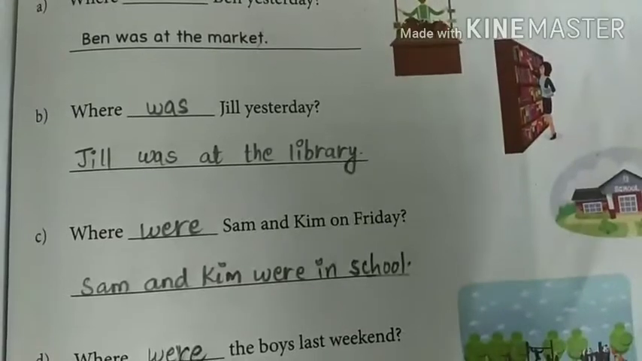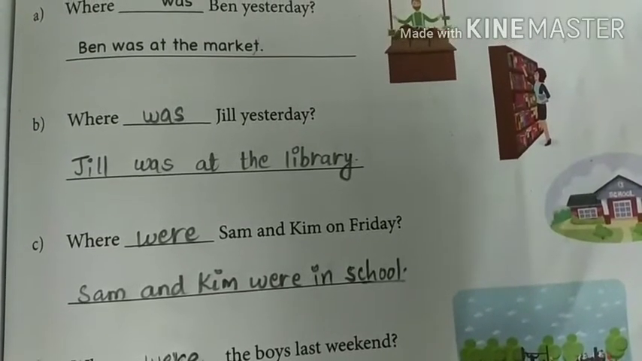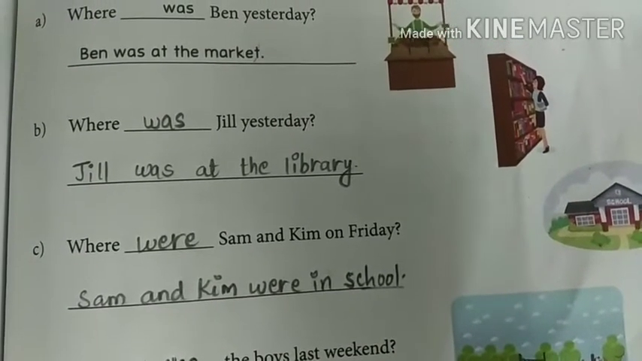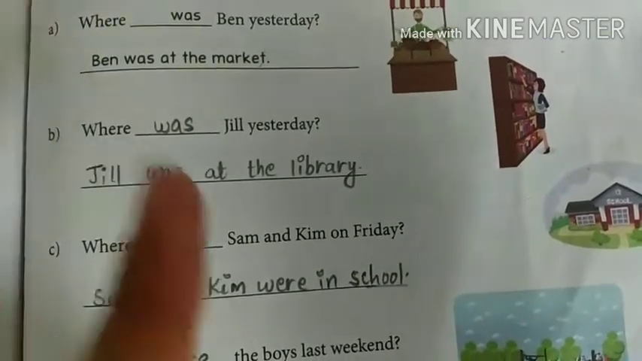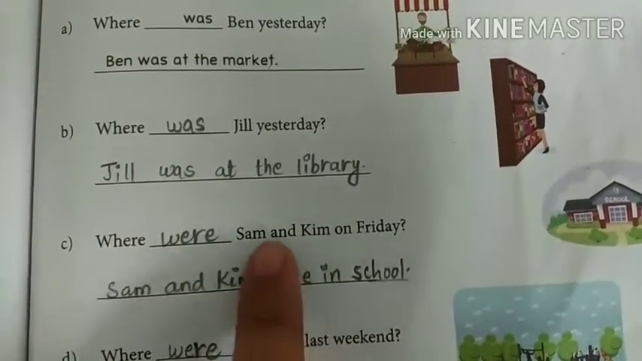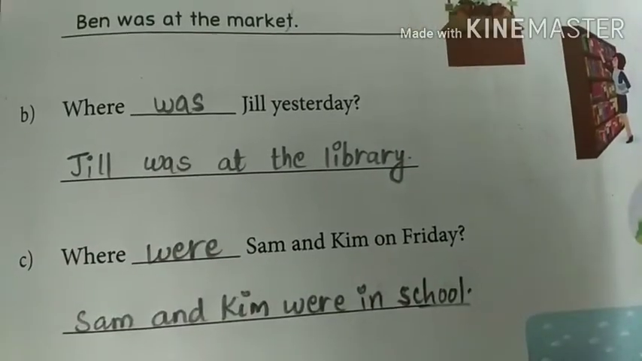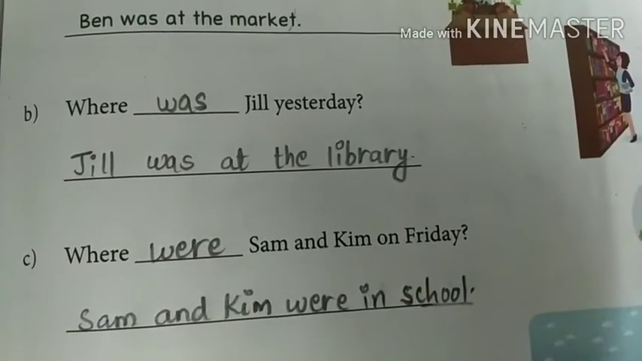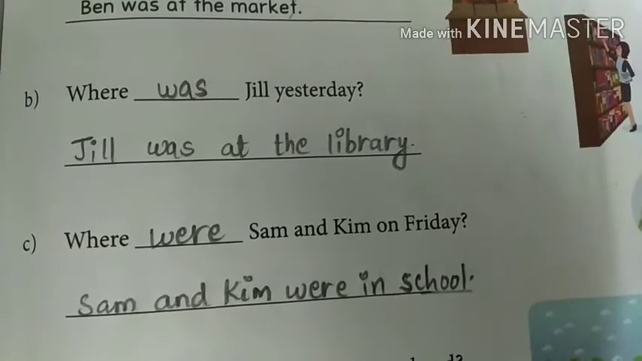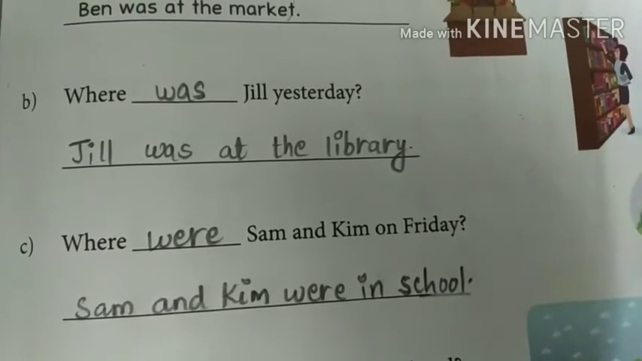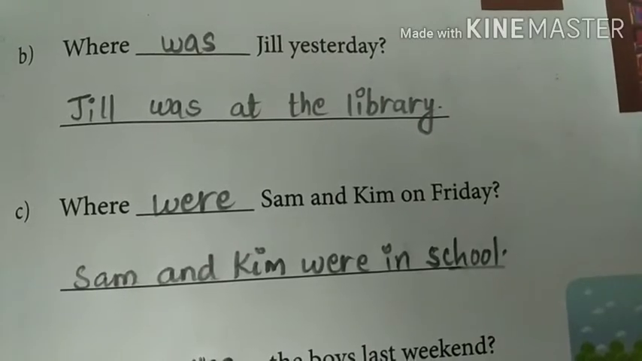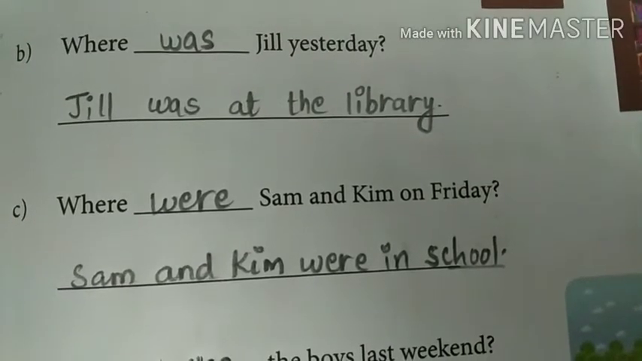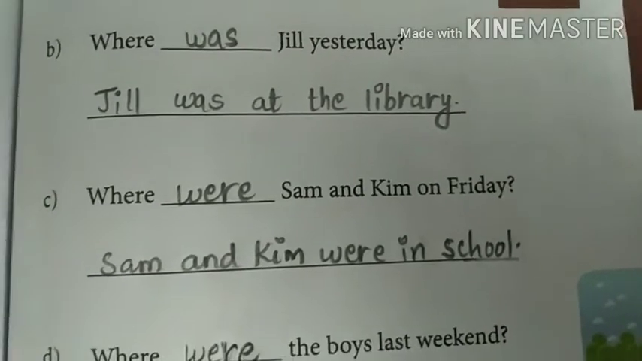Then where were Sam and Kim on Friday? If you have noticed, when we are talking about more than one person, we write were. Alright, let's see the next one. Where were Sam and Kim on Friday? Sam and Kim were in school.